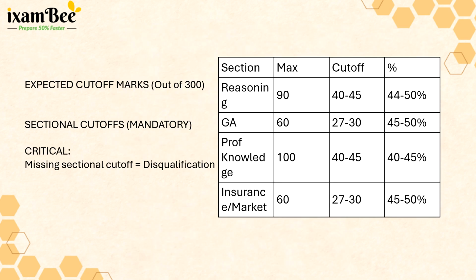Next, we come to the expected cutoff marks section-wise. As is visible in this slide, 40 to 45% is the average percentage cutoff marks that we are expecting across all sections, and it's also important to clear the sectional cutoff, and it is mandatory to clear the sectional cutoff.